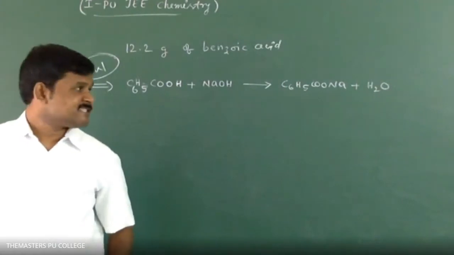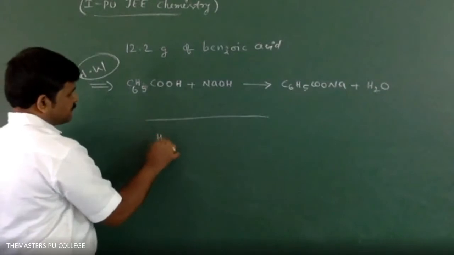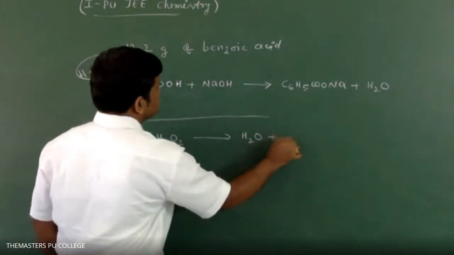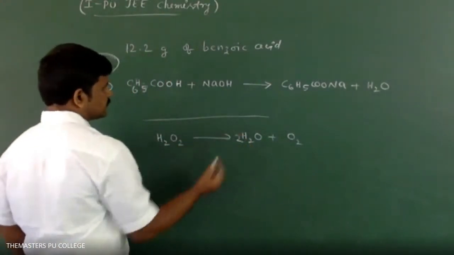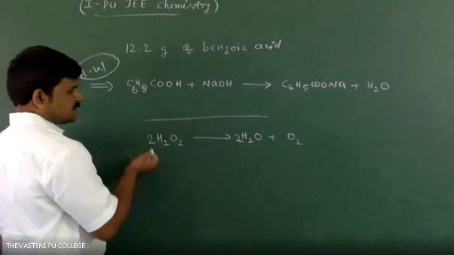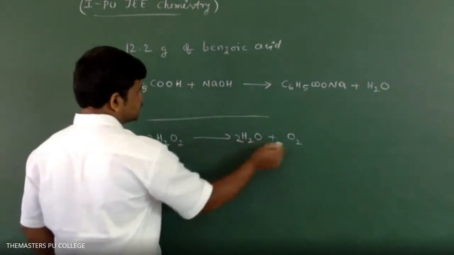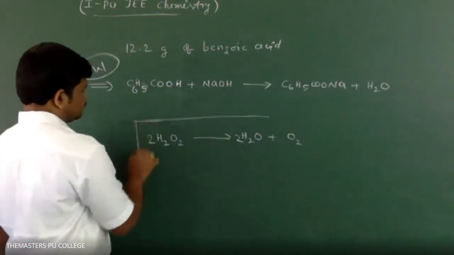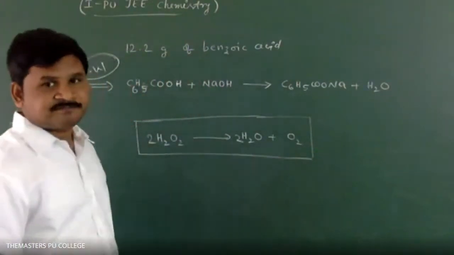At STP. So equation is H2O2 gives H2O plus O2. This is balanced reaction. 4 hydrogens, 4 hydrogens, 4 oxygens. So these 3 questions is solvable one.